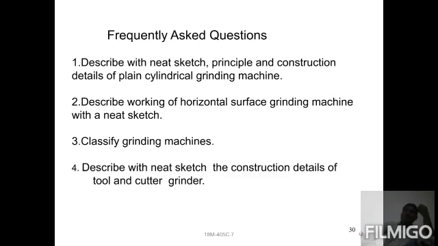Next: describe the working of a horizontal grinding machine with a neat sketch. What is the main thing in the horizontal grinding machine? The spindle is in the horizontal direction. It consists of a transverse movement of the table, and a rotating table is also provided. Next: describe with a neat sketch the construction details of a tool and cutter grinding machine. It consists of two types of cutters and grinding wheels also provided.